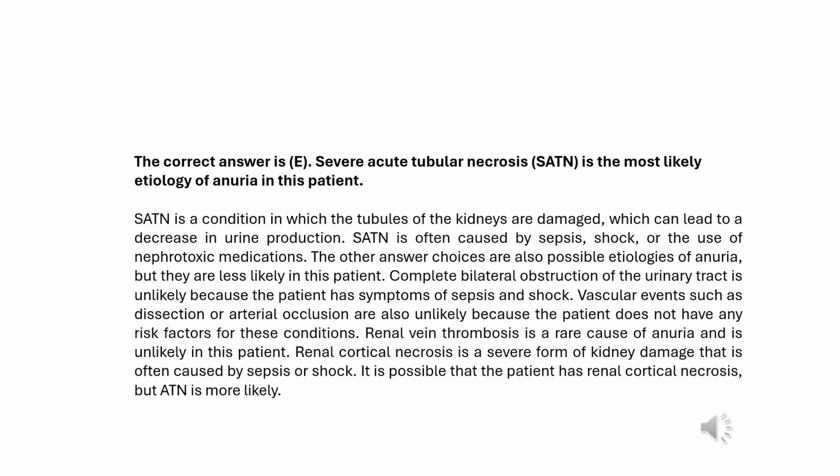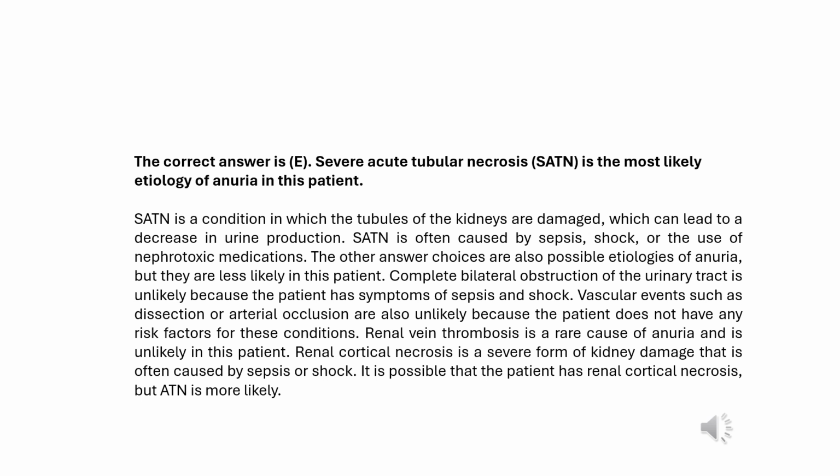C. Renal vein thrombosis. Renal vein thrombosis could cause anuria, but it's more commonly associated with nephrotic syndrome, which our patient does not seem to have. D. Renal cortical necrosis. This is a severe form of acute kidney injury that can cause anuria. However, it's usually associated with conditions like severe sepsis or obstetric catastrophes, which don't seem to apply to our patient.